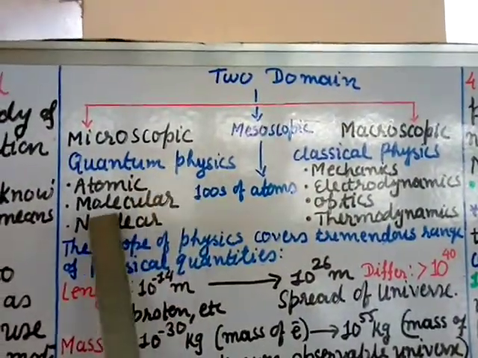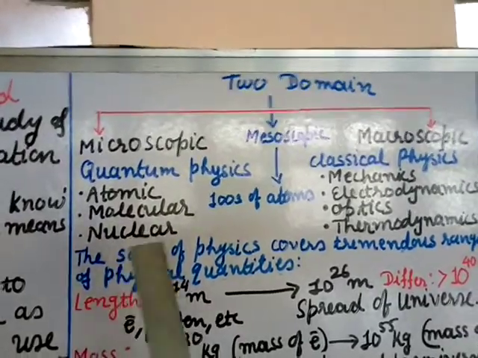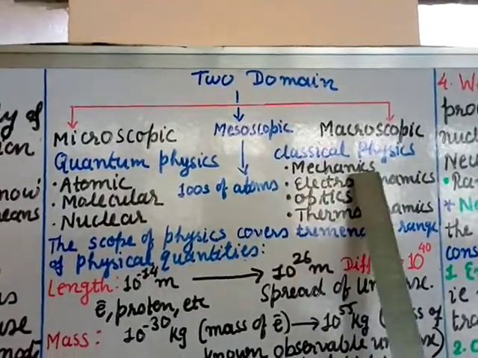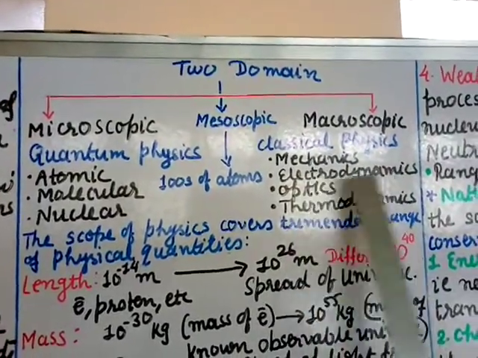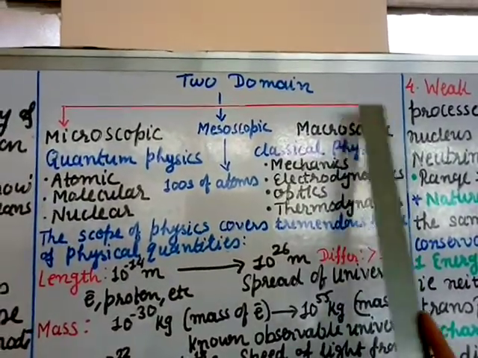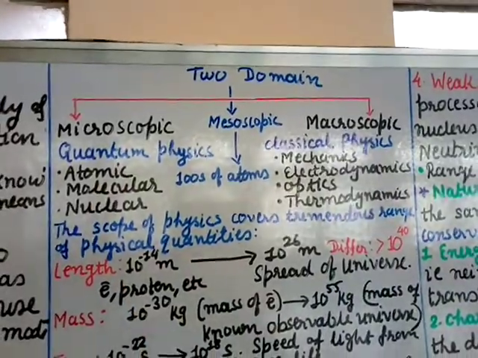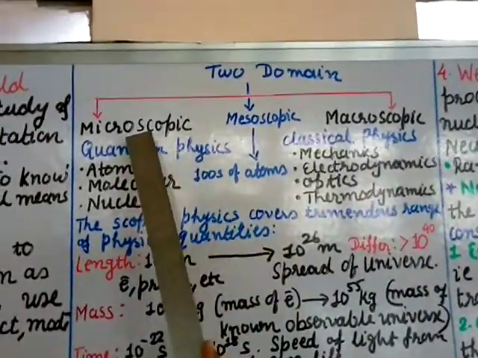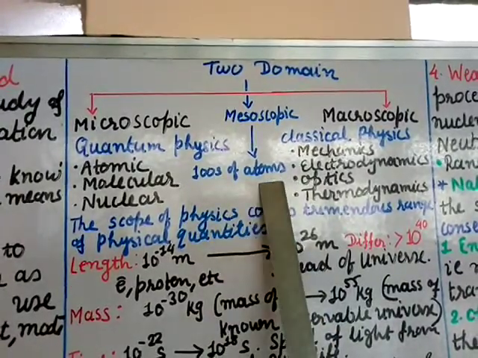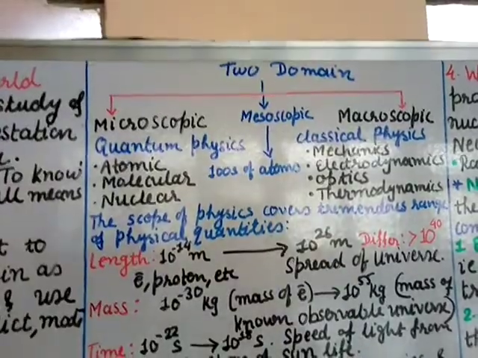In quantum physics we study atomic, molecular, nuclear, the tiny, minute things. And in classical physics, mechanics, electrodynamics, optics, thermodynamics, all these come under classical physics or the macroscopic domain. And now there is one more domain between these two, called mesoscopic. In this there are hundreds of atoms together. This has come newly in between.